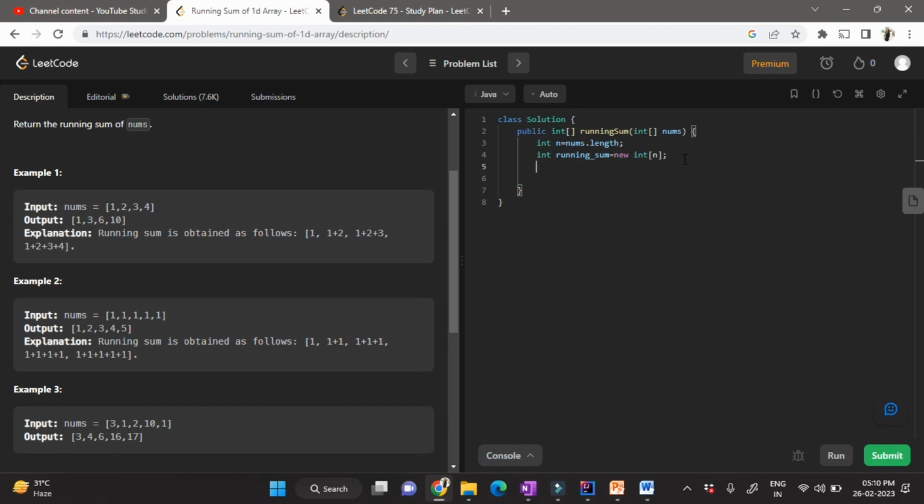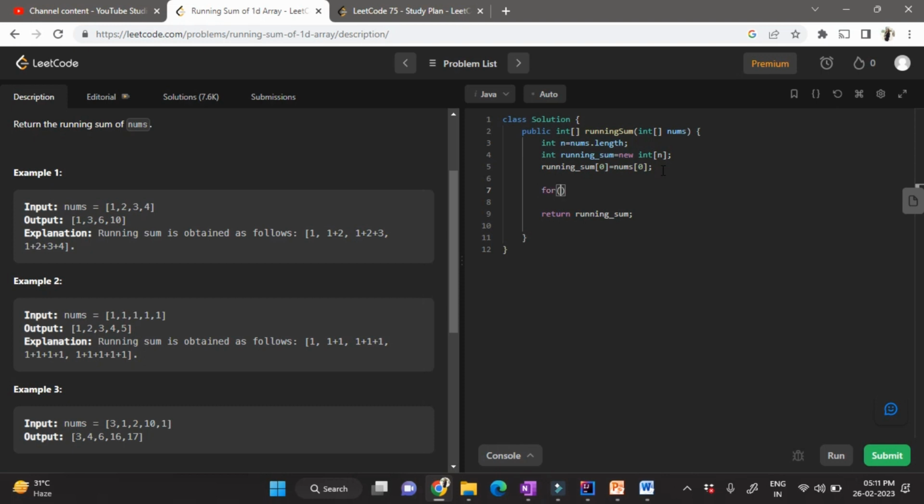Moving on, you also know that the first element of my running sum array will be equal to the first element of the nums array. So I'm just copying that. Moving on, what do I need to return? I need to return my running sum. Okay, so this was the boilerplate code, you can say, and all I have to do now is write the logic.